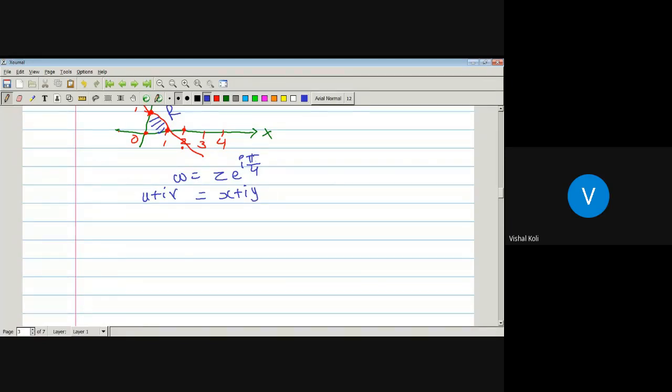Therefore, as the value of theta is pi by 4, it can be written as cos pi by 4 plus i sin pi by 4, since e to the power i theta is cos theta plus i sin theta. Which is equal to x plus iy.